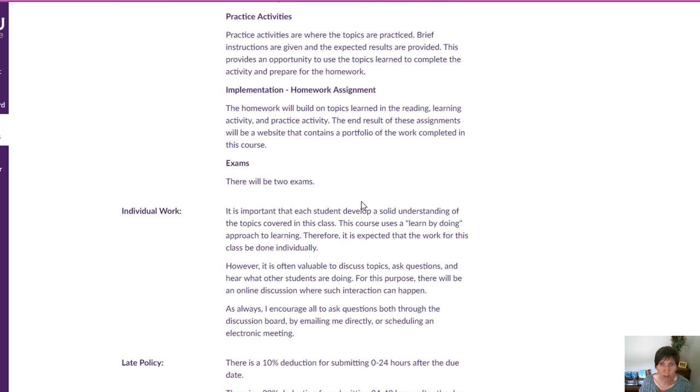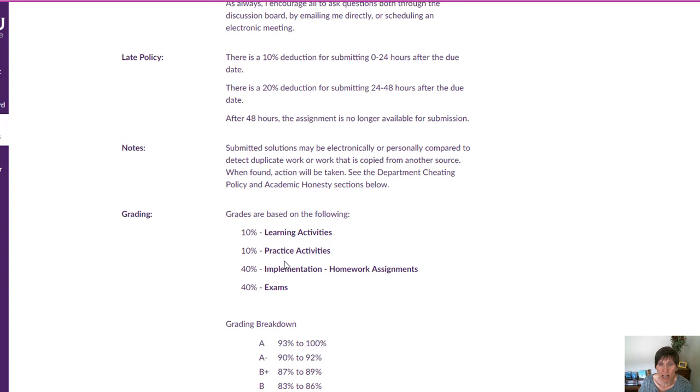Then there are 2 exams during this semester, and these exams can be taken anywhere that WSU testing centers are available or through an approved proctor. All the work in this class is done individually, and the grading breakdown is 10% for learning activities, 10% for practice activities. These are really important. These are where you will get your learning while you learn the material, and then 40% for the homework assignments and 40% for the exams.